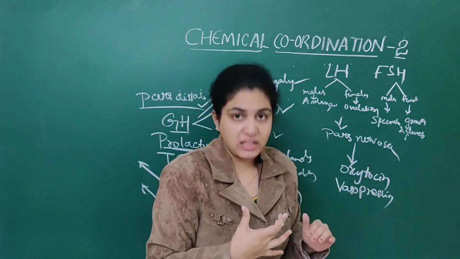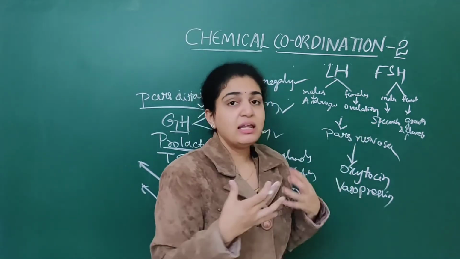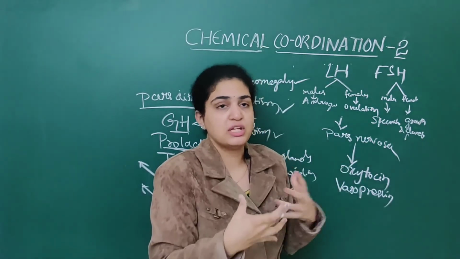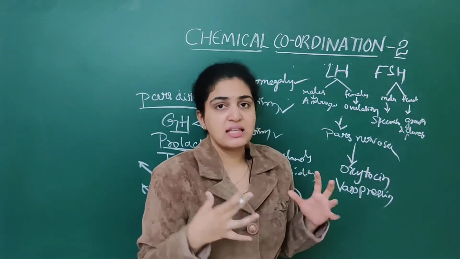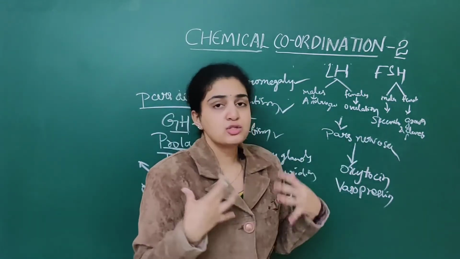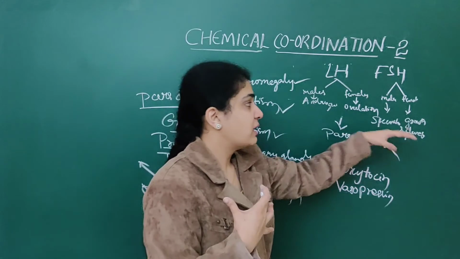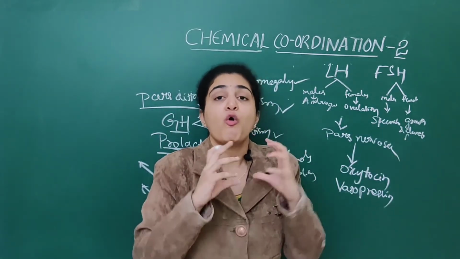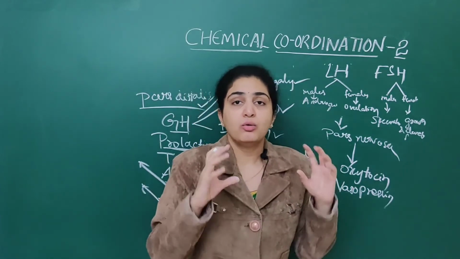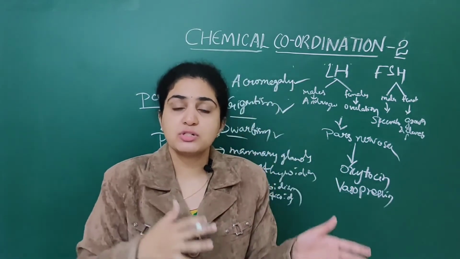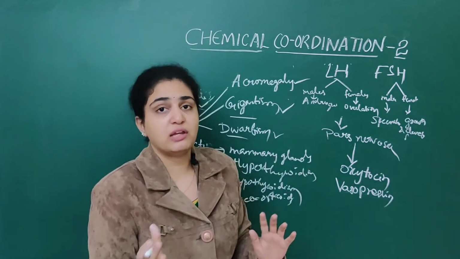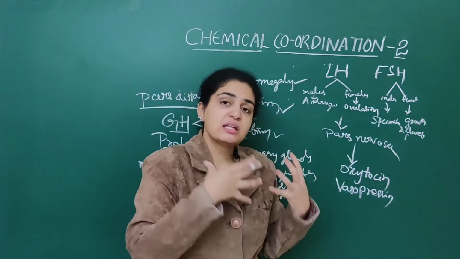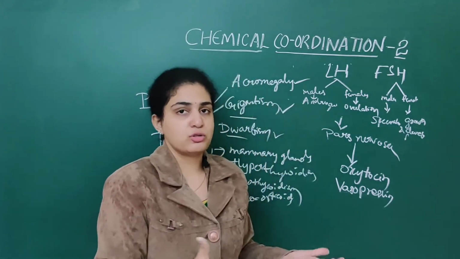When it comes to females, LH will induce ovulation. When it comes to FSH in males, it leads to spermatogenesis. In females, it helps in growth and development of ovarian follicles. The hormone that plays an important role in growth and development of ovarian follicles is FSH. That is in females, whereas in males it helps in spermatogenesis.